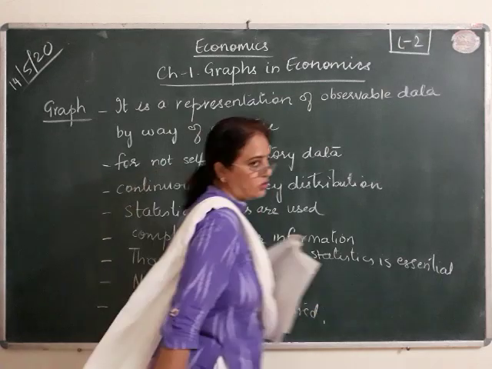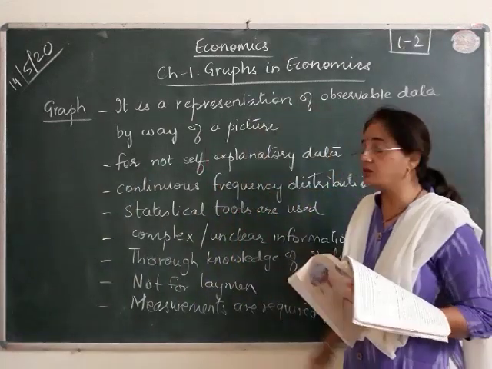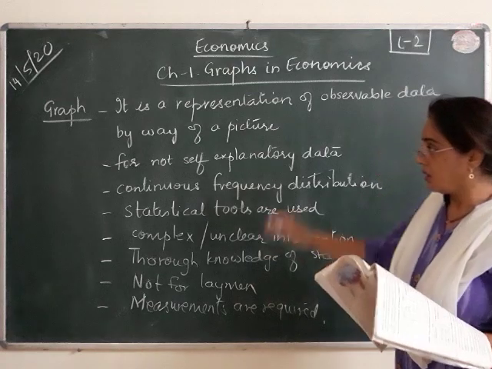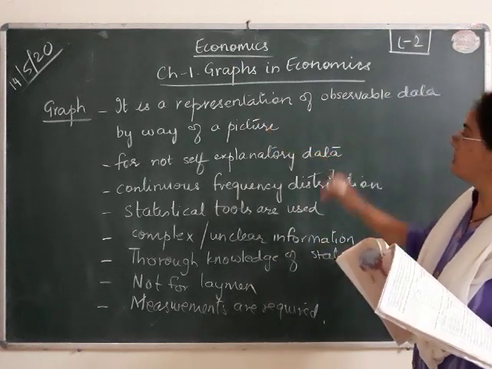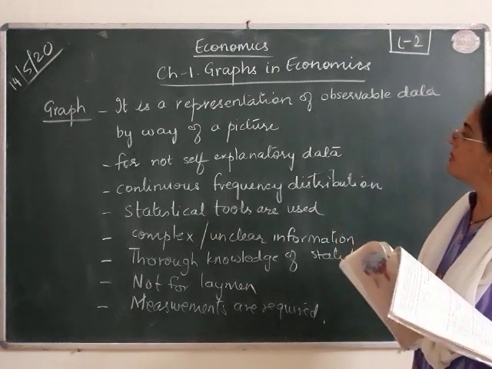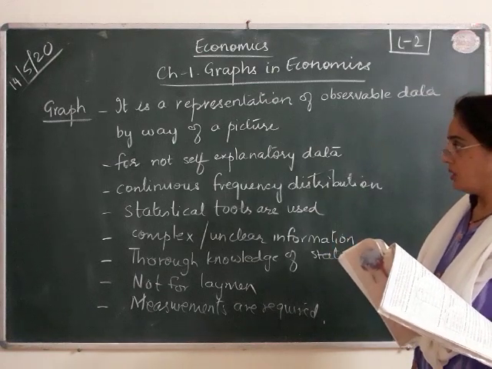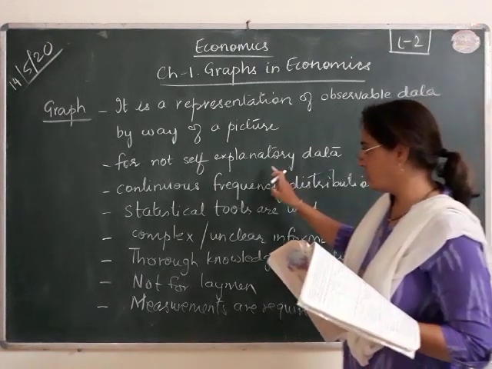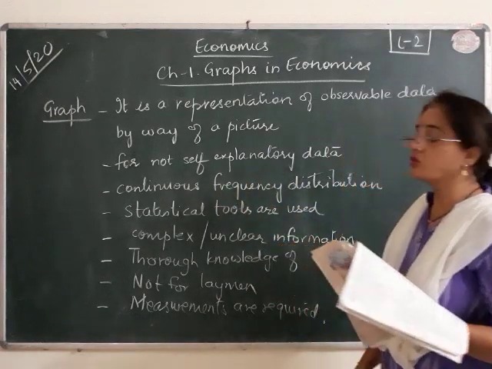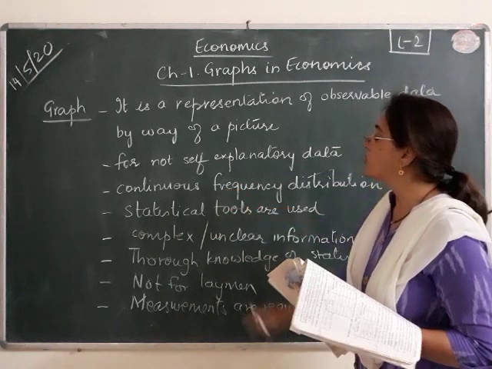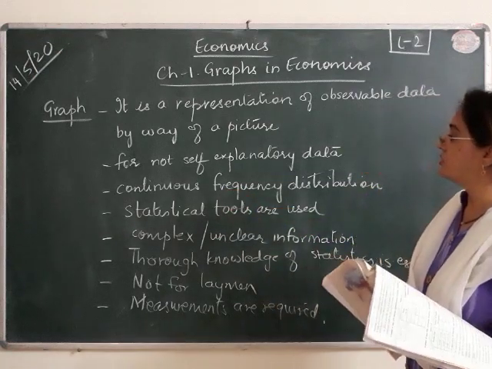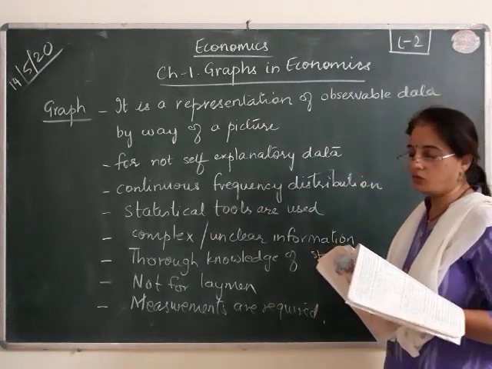So if you are asked a short note, you can write point wise like this also. What? A graph is what? First of all you will define. A graph is a representation of observable data by way of a picture. It is generally used for that data which is not self-explanatory, that is complex in nature. It is more useful for the data which has continuous frequency distribution.